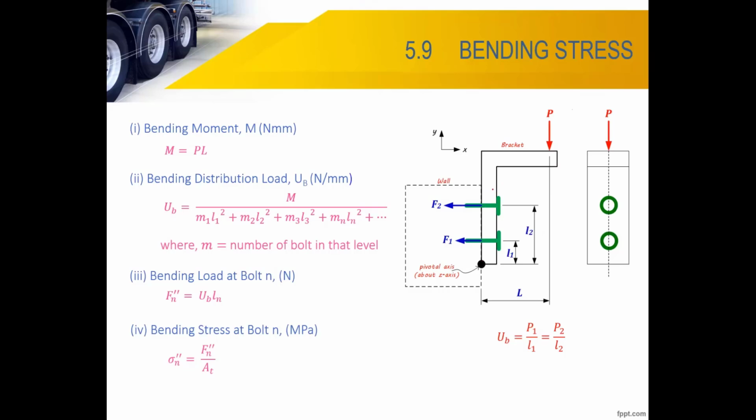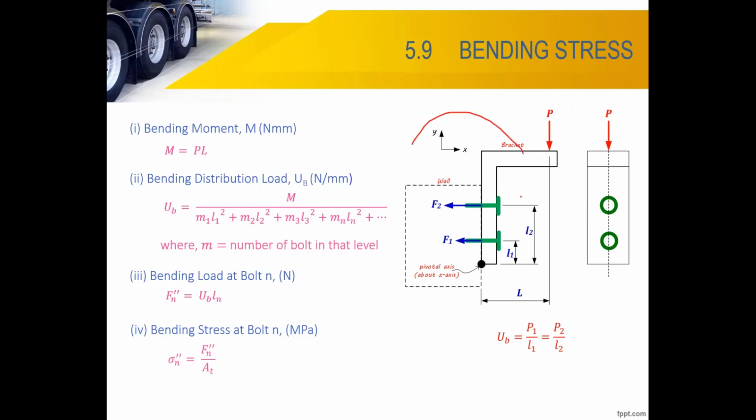Bending stress for a bolt is not like MC over I, like for example a shaft, a cantilever beam with bending MC over I. The bolt is separate, not a homogeneous thing. It's four bolts, for example, separate things. We don't calculate like MC over I. When we apply load here, it means we have a kind of pivot. It tends to pull out the bolt due to the bending.